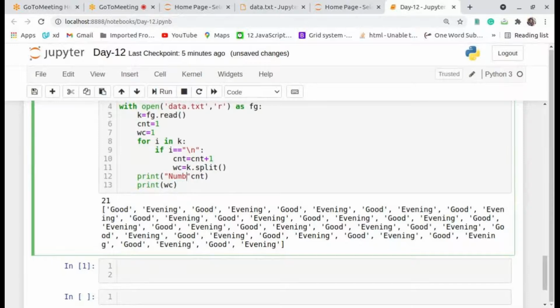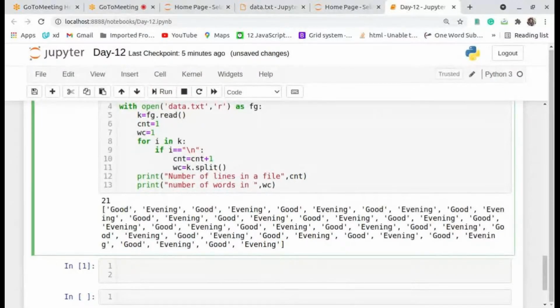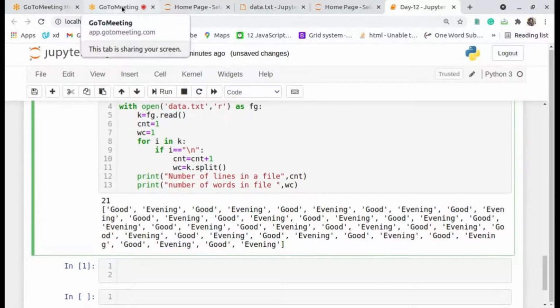Number of lines in a file. Number of words in a file. How to find the length of a string?